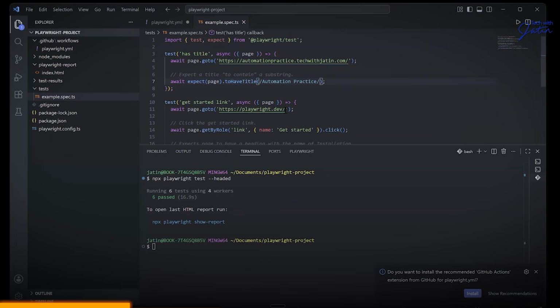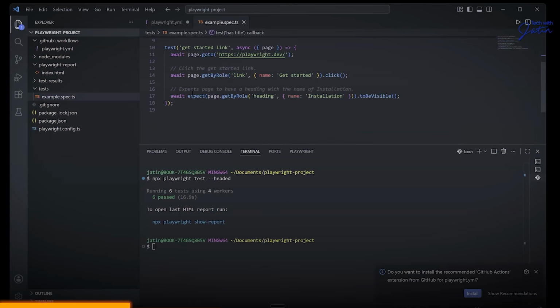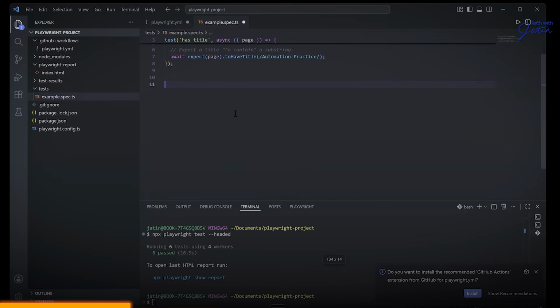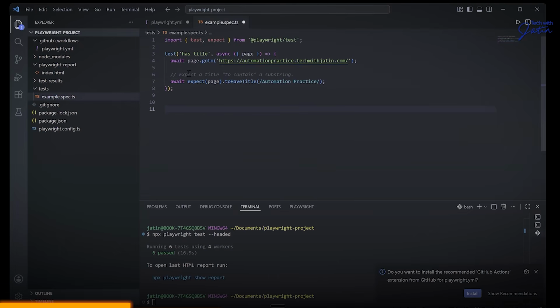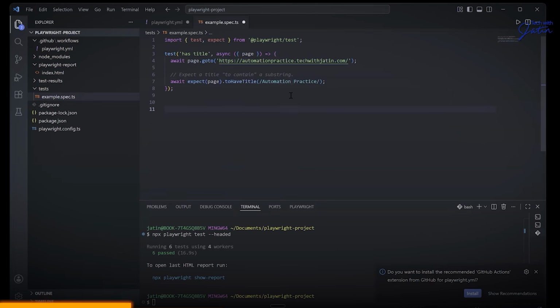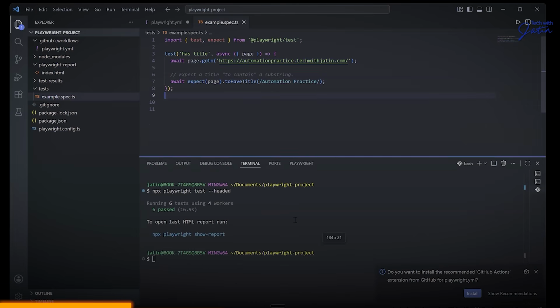I'm going to save this. And I don't need the second test. I want to keep my life as simple as I can, so I'm just going to have one test. That's it. A test that should have a title. We are supposed to go to this particular website and expect that page to have the title automation practice. That's it. And I want to run this particular test.